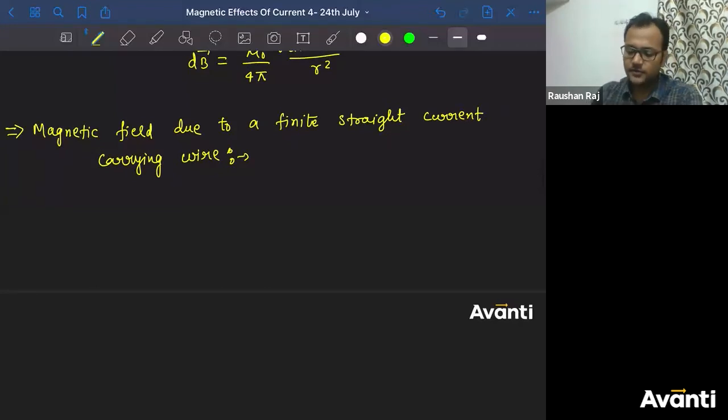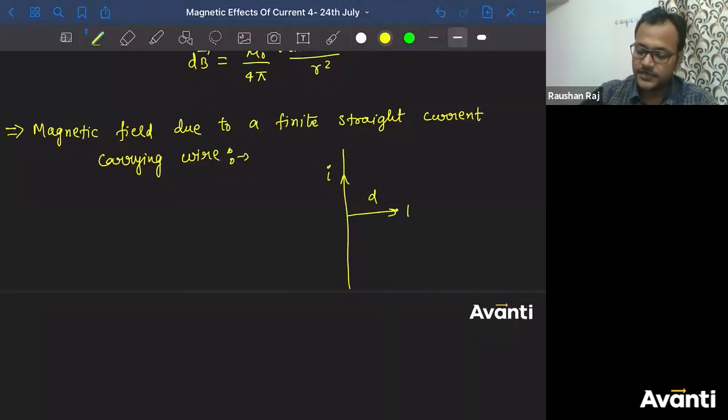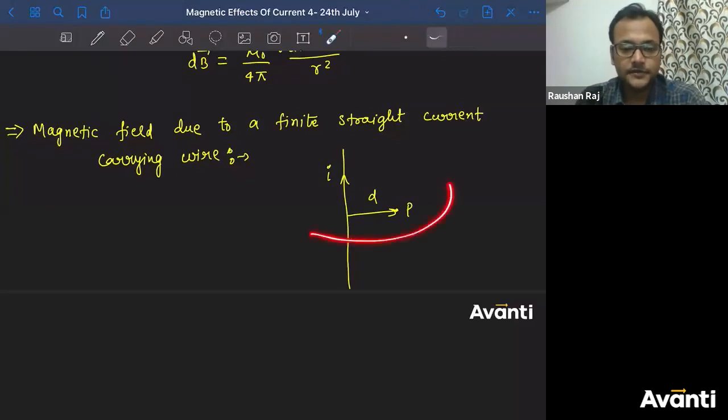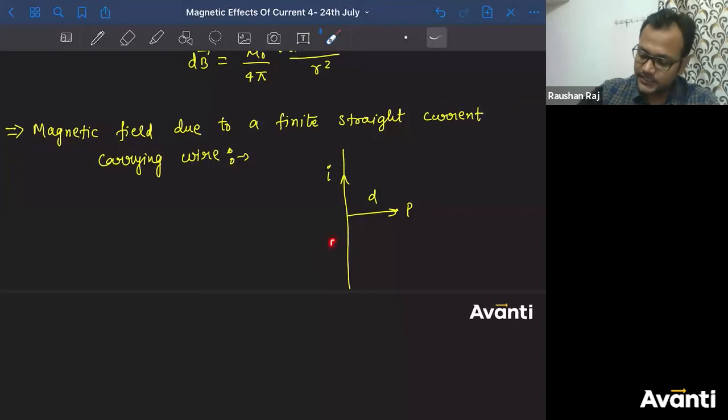Tell me what was the formula for an infinite straight current carrying wire? What was the magnetic field at a distance d from the infinite current carrying wire or from a long current carrying wire? बोलो. If you're having a long current carrying wire where current flowing through this is I and there is a point P at a distance d, tell me what was the formula that we have derived? क्या था बच्चा लोग? Mu naught I by 2 pi d, right? So we are going to get this part also using this.